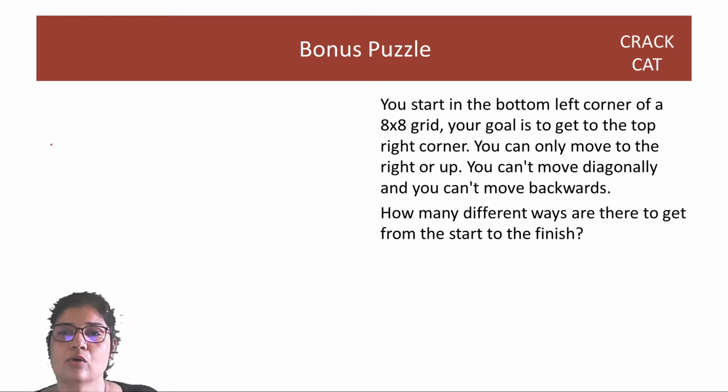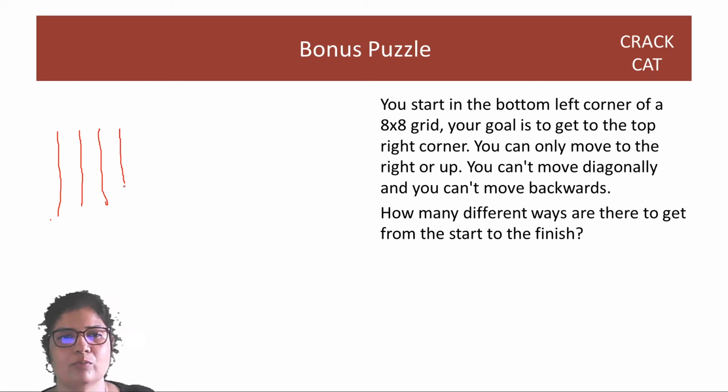So you can't move diagonally, you can't move backwards. You are on an 8 by 8 grid. So let's just do this with a smaller number. We are moving with a 3 by 3 grid. Not completely symmetrical. So you are here and you want to reach here, right? You are at the bottom left, you have to go to the top right. You cannot come backwards. So it has to be a journey that's full of only tops or rights.